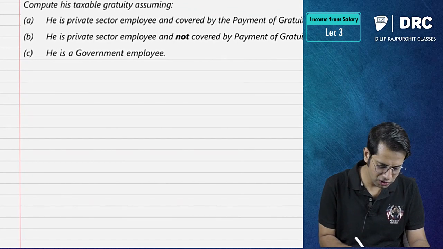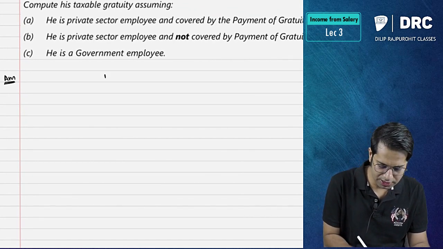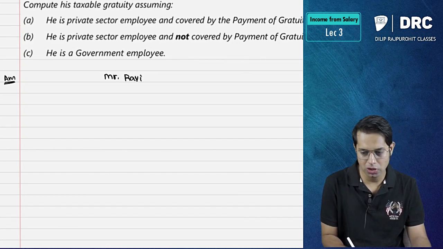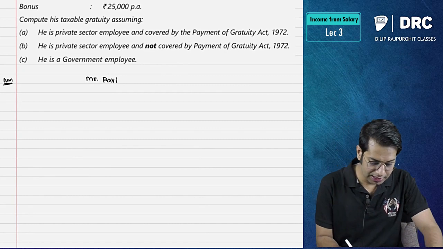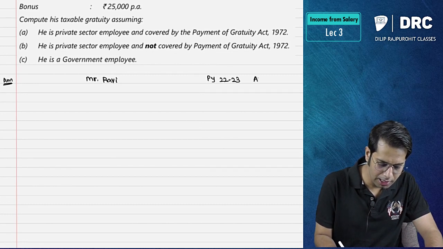Name of the assessee. First you should write name of the assessee. Always write the name of assessee. Any question in your income tax, you should write the name of assessee first. Then write the previous year for your examination. Write the previous year 22-23 and assessment year 23-24.